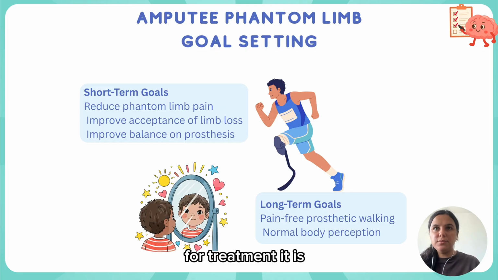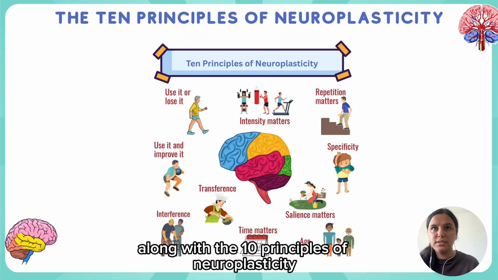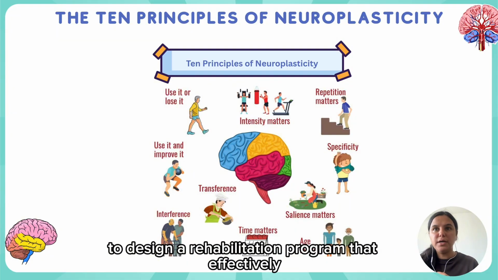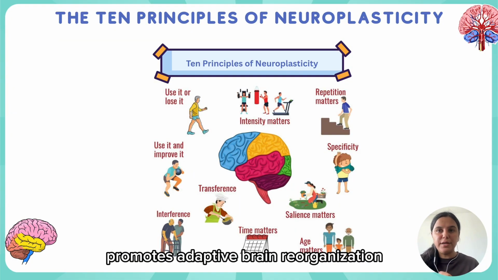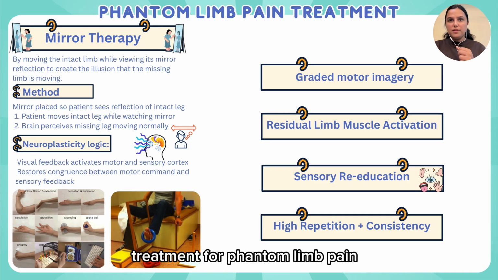For treatment, it is important to consider the patient's specific goals along with the 10 principles of neuroplasticity to design a rehabilitation program that effectively promotes adaptive brain reorganization. Treatment for phantom limb pain focuses on normalizing the brain's re-representation of the missing limb through neuroplasticity.